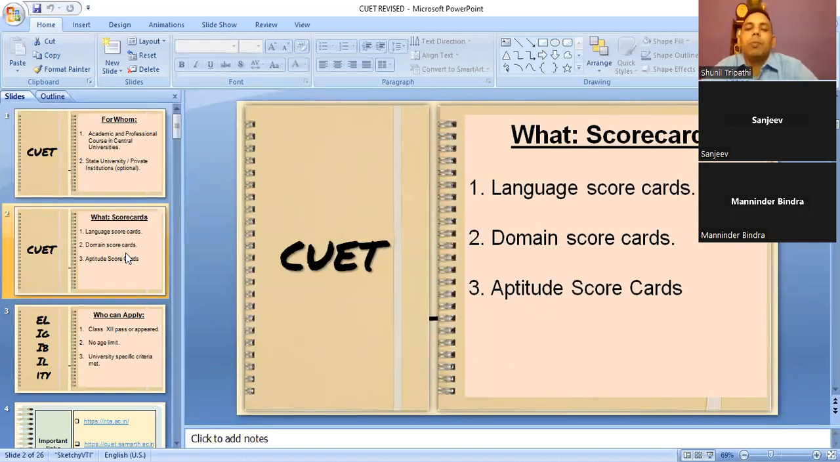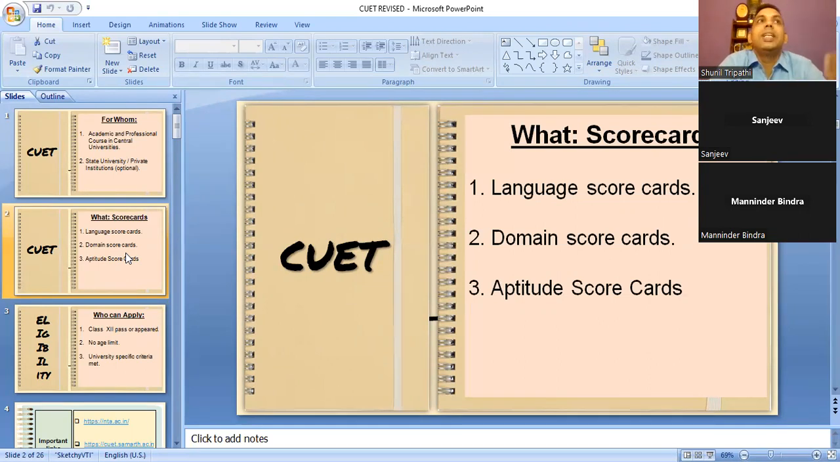Now, in CUET, you will be given 3 scorecards. It is just like the mark sheet of your board. You get 5 subject marks, like accountancy, economics, business studies, physics, chemistry, English, whatever. Same way, you will get a mark sheet with 3 types of scorecard. One is called the language scorecard. Second is called the domain scorecard. And third is called the aptitude scorecard.